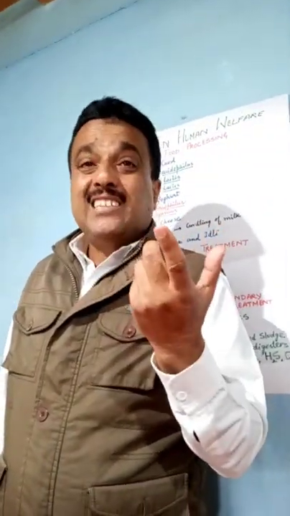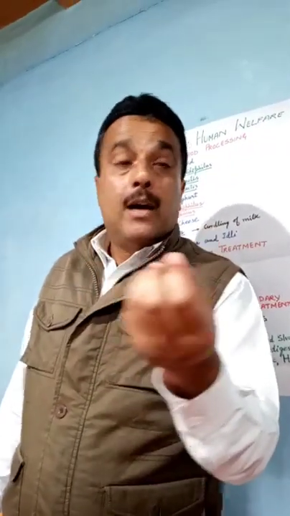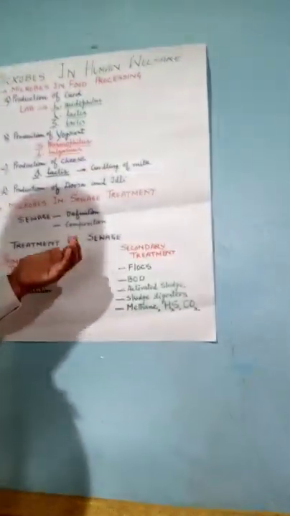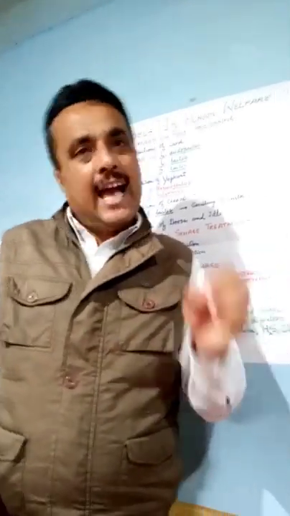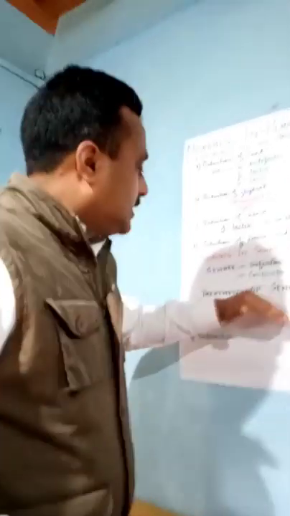Now there is an urgent need for the treatment of this sewage before it is discharged into natural water bodies, that is the lakes and the rivers. And this treatment of sewage is done in two phases. First one is the primary treatment and second one is the secondary treatment.